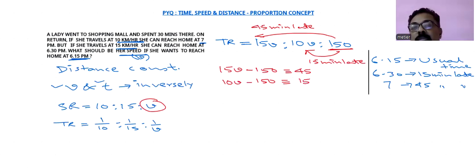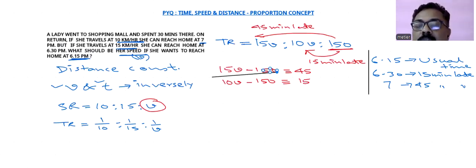If we want to go with actual values, in ratio you have to go with a certain constant. If it will be 15VK, 10VK, and 150K, then we can say 15VK minus 150K equals 45, and 10VK minus 150K equals 15. But ultimately, after this, we will go for the division concept here.